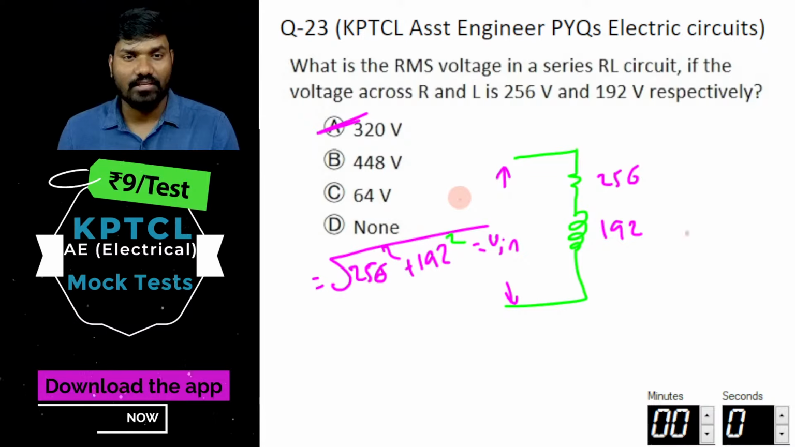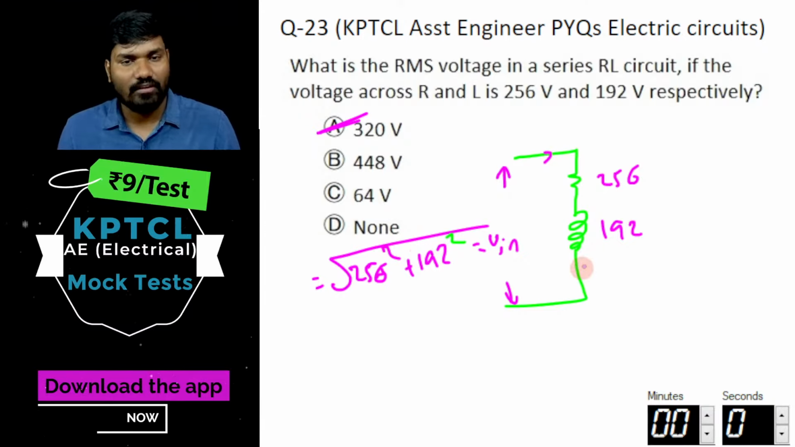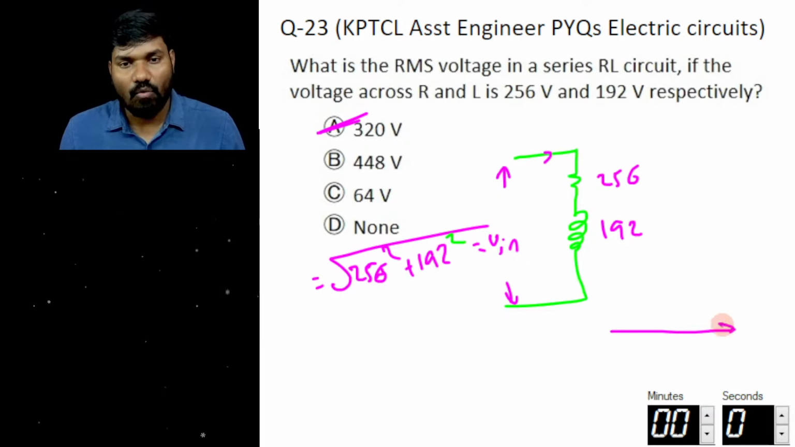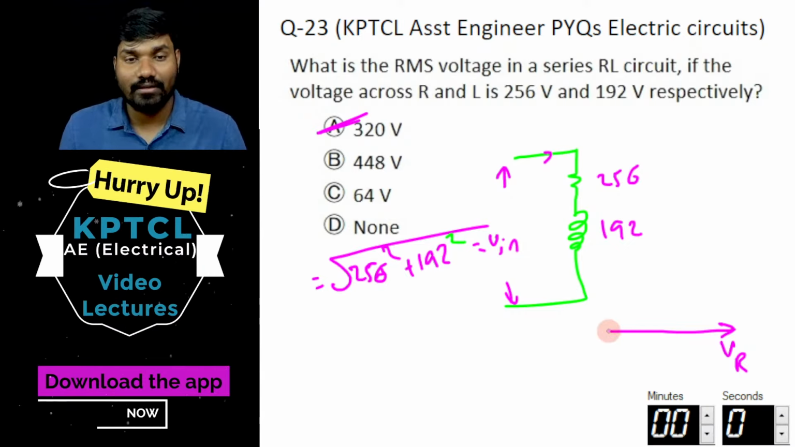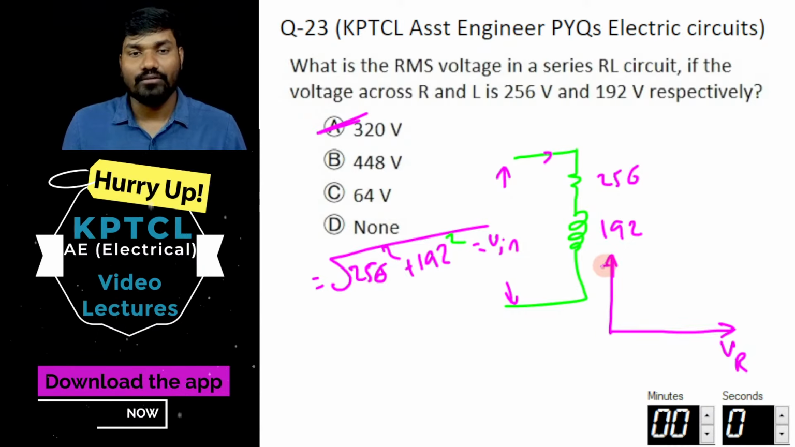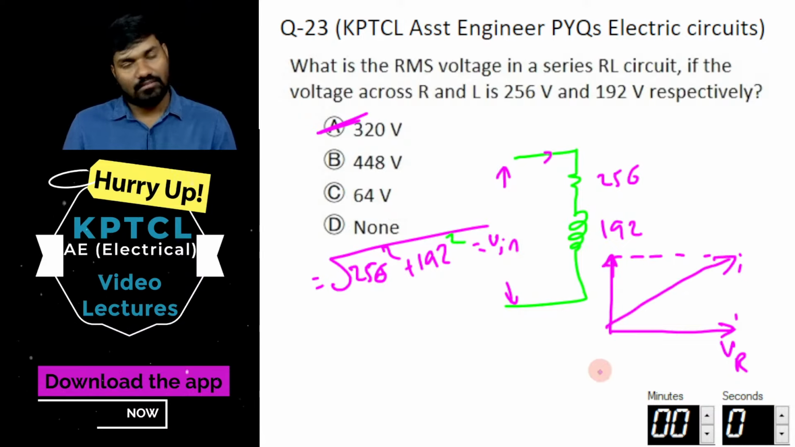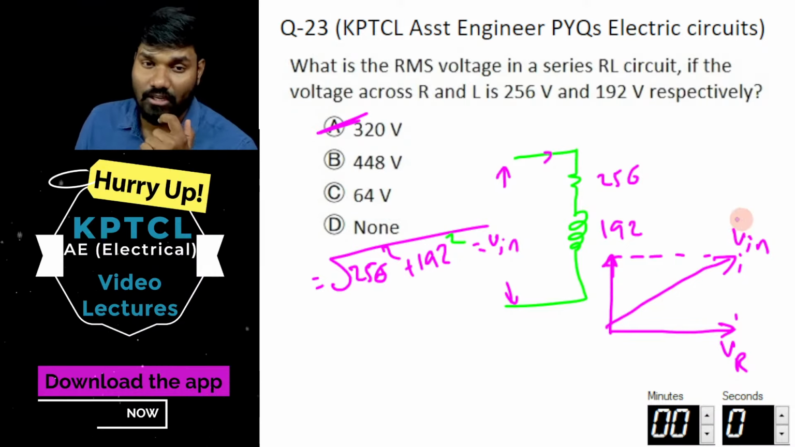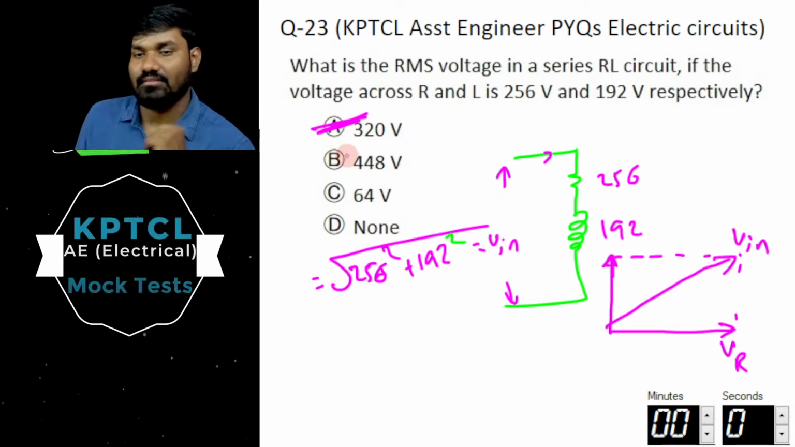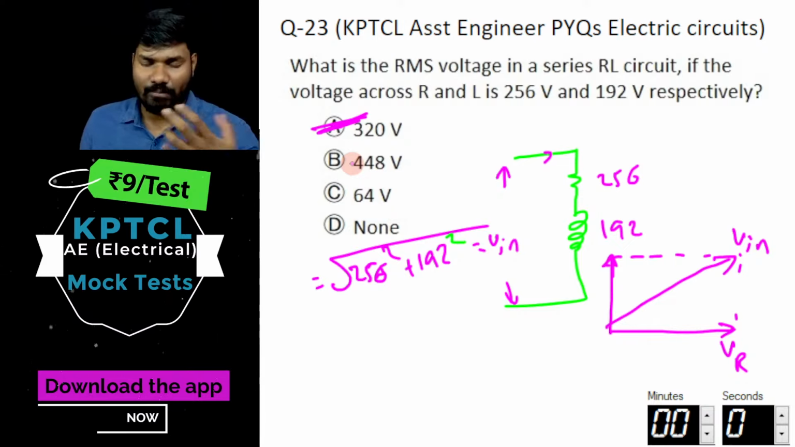If you quickly draw the vector diagram, this is how you know the formula. The voltage across the resistor is over here and the voltage across the inductor will be over here, so the resultant voltage is this. Using this formula we'll get it. It's simple. The inductor is lagging, and in case of a capacitor it is leading.